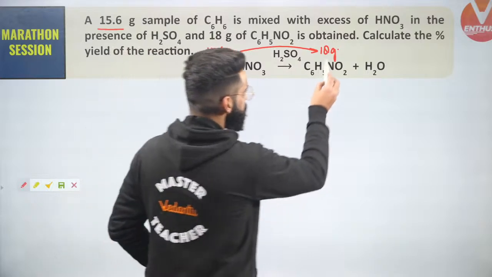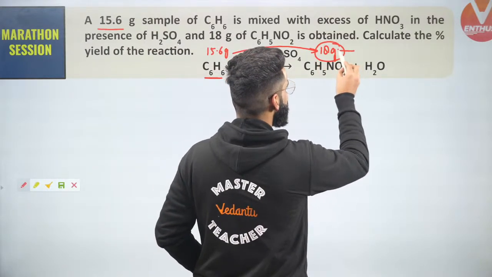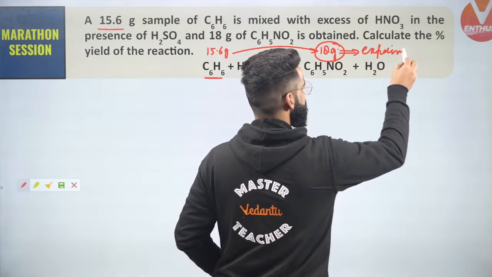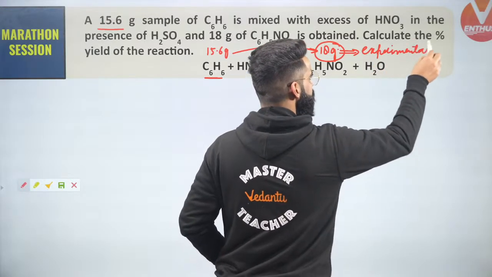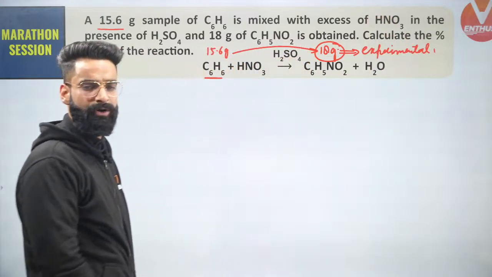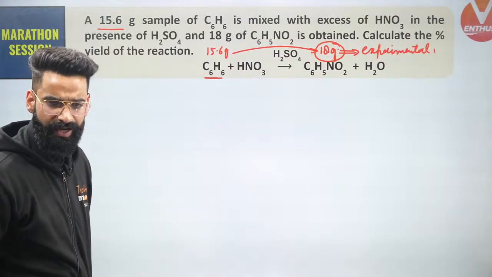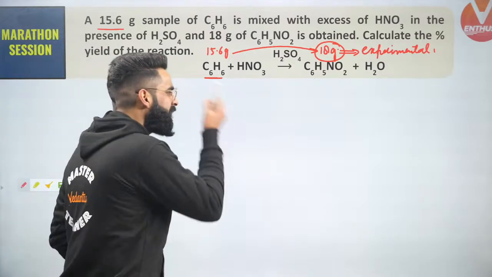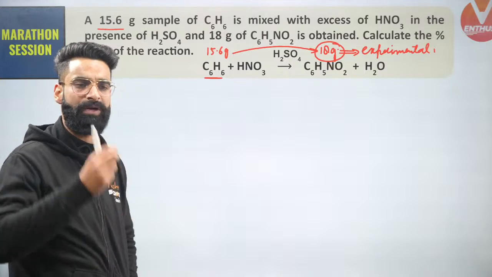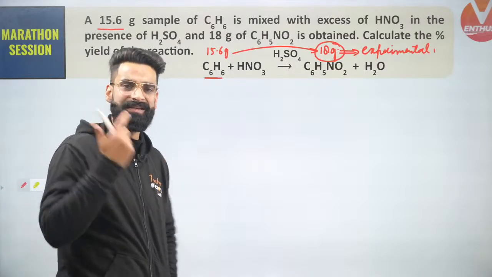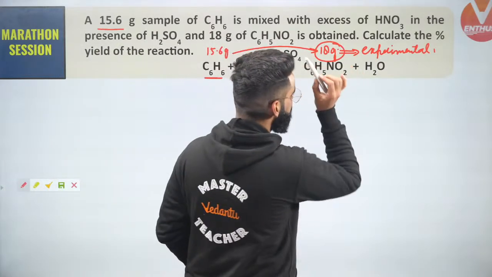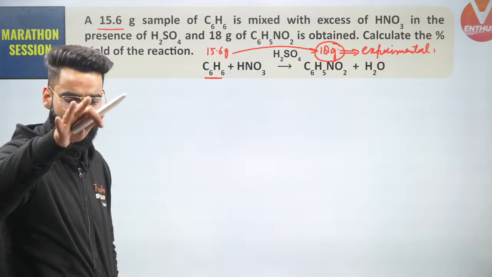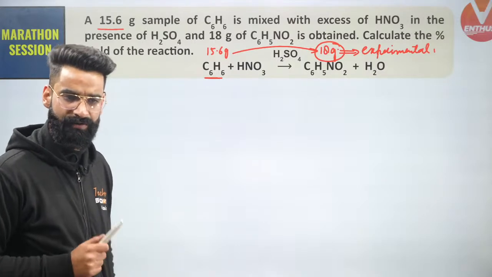So people, should I be calling this the experimental amount? This is something which has been observed experimentally, so I'll be calling this the experimental amount. Now, in order to calculate the yield of the reaction, I can calculate it only if I know two values. One is experimental, one is expected. Since I have the experimental amount, now I need the expected amount, which I'll be getting to know by means of stoichiometry, right?